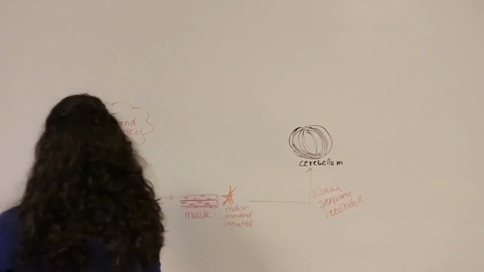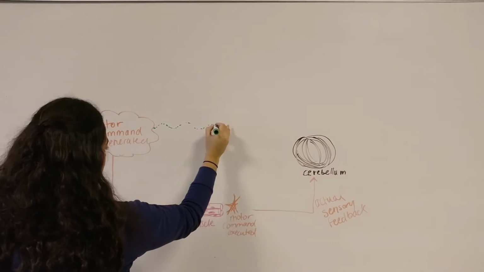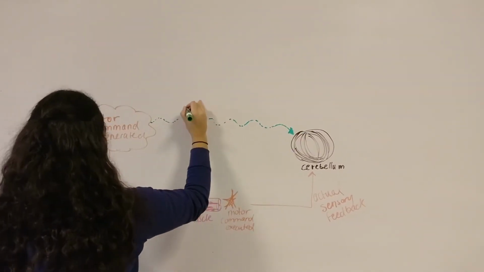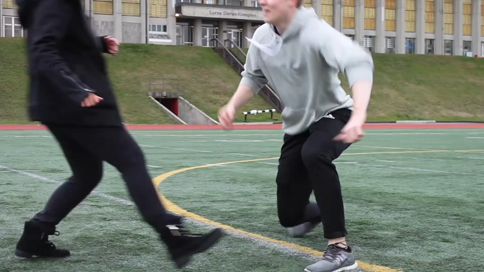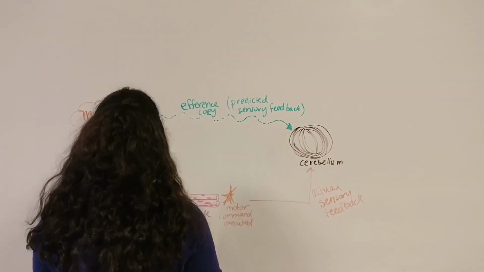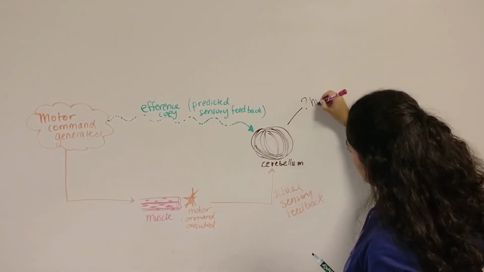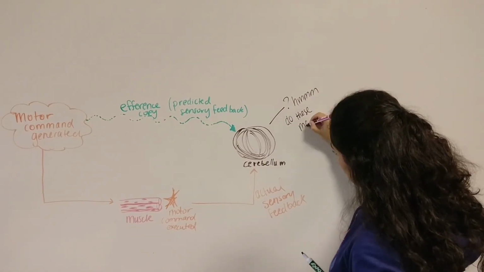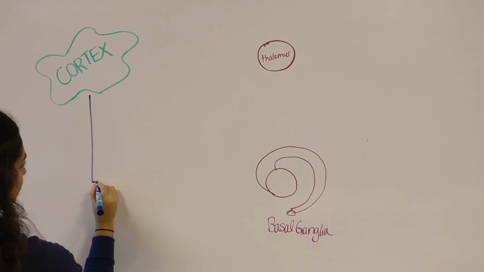movement smooth and coordinated. The cerebellum acts with the cerebral cortex to produce skilled movements by coordinating different groups of muscles. All of the movements that make up our action, running, dodging, jumping, heading, and eye movements, are made smooth by the cerebellum. An example of a motor command in this task is to jump. The motor command is sent to make Ethan jump, and a copy is also sent to the cerebellum as an efferent copy.